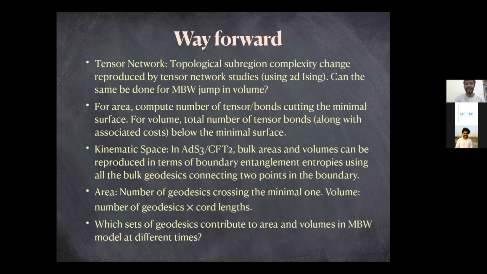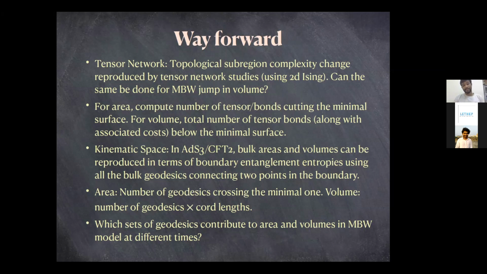For area, one considers in the tensor network study the number of tensor bonds cutting the minimal surface, whereas for volume, the total number of tensor bonds within the minimal surface is considered, and along with all the tensors you associate a cost, which gives you a meaning of complexity.